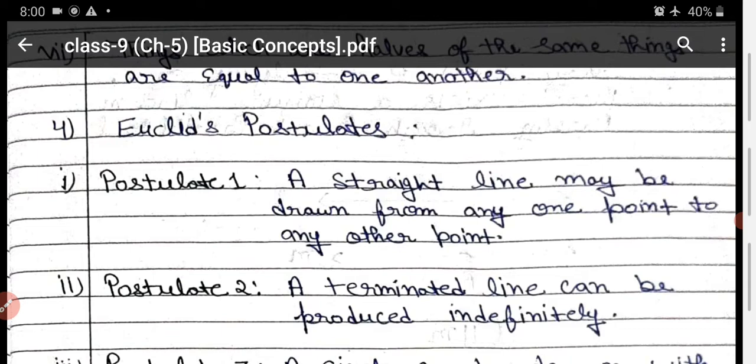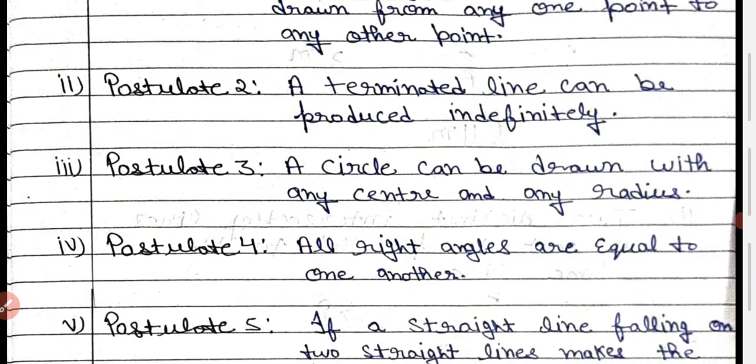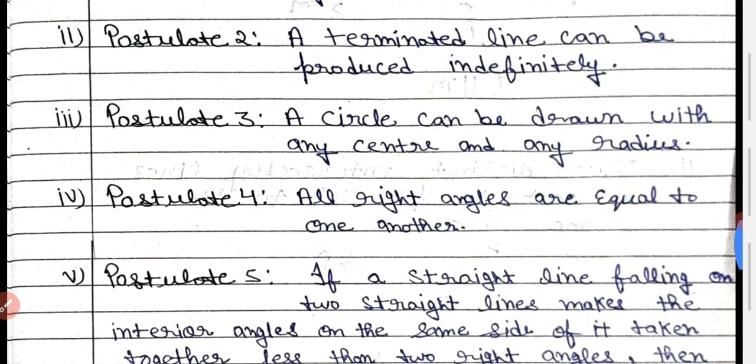A straight line may be drawn from one point to another point. If they are asking you to state the second postulate, or the third postulate, then you have to write that one. Okay, these postulates are very important. They come for 1 and 2 marks.